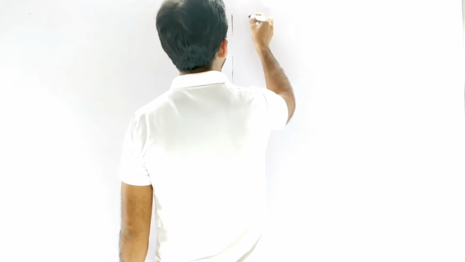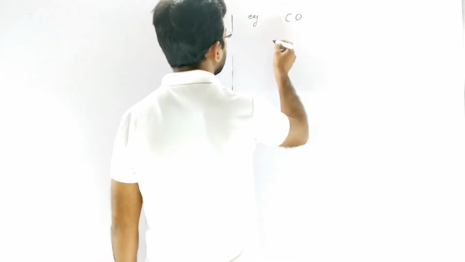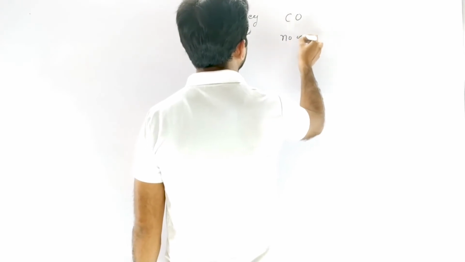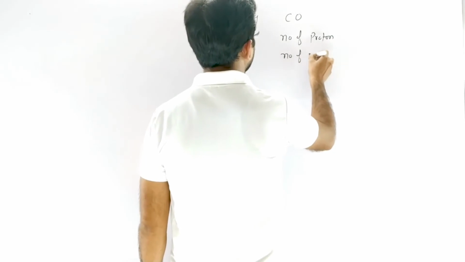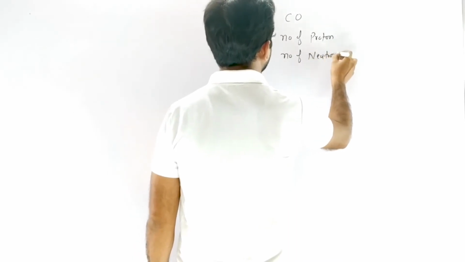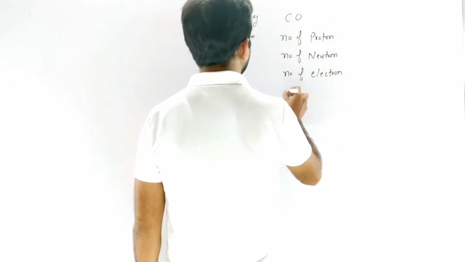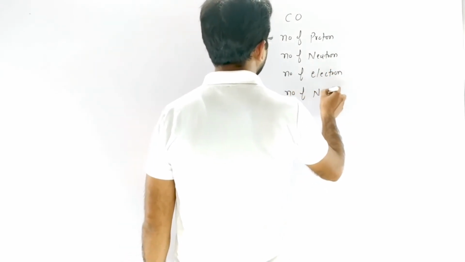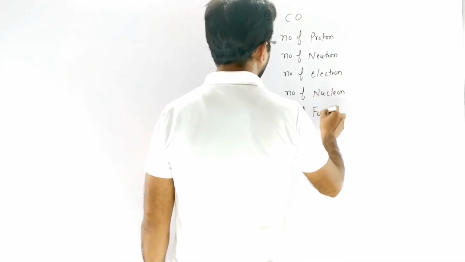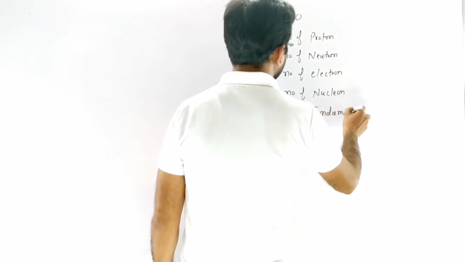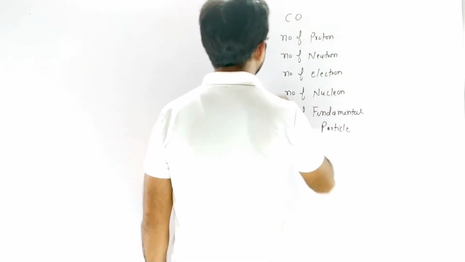Next we discuss one more example. We have the CO molecule, and in the CO molecule we calculate the number of protons, number of neutrons, number of electrons, number of nucleons, and number of fundamental particles.